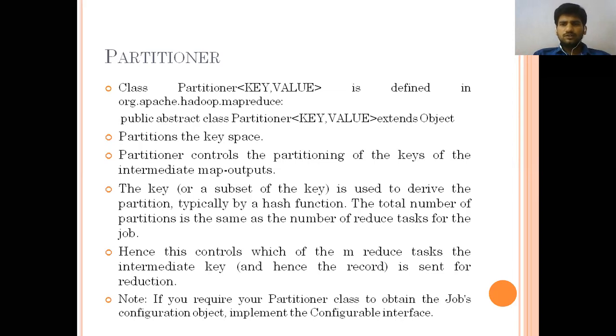The old API is useful for understanding in what manner the input is split, and in what manner the key value pairs are generated. Once the key values are generated, the record reader reads everything and hands it over to the partitioner. Once the partition is done, it is handed over to the combiner, and then the reduce function is performed. All those things we need to learn step by step with the old APIs.